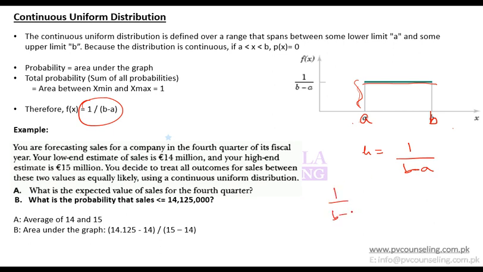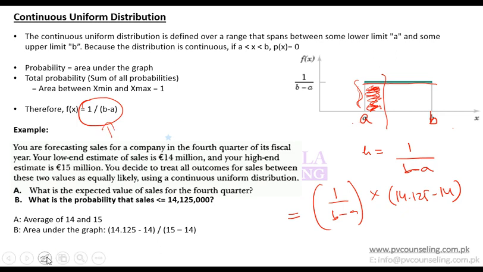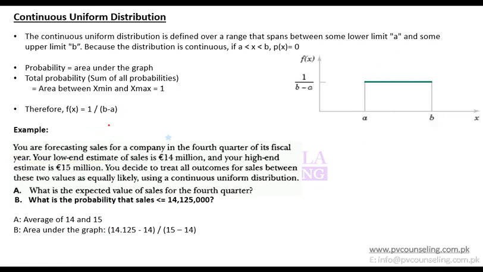And once you have the height, you just multiply it by the length, which in this case is 14.125 minus 14, and you get your answer for probability. So remember the concept that it is the area. As long as you know the concept, you should be able to recall this formula. Otherwise, there are chances that you can forget the formula in the end. So this height is 1 divided by b minus a.